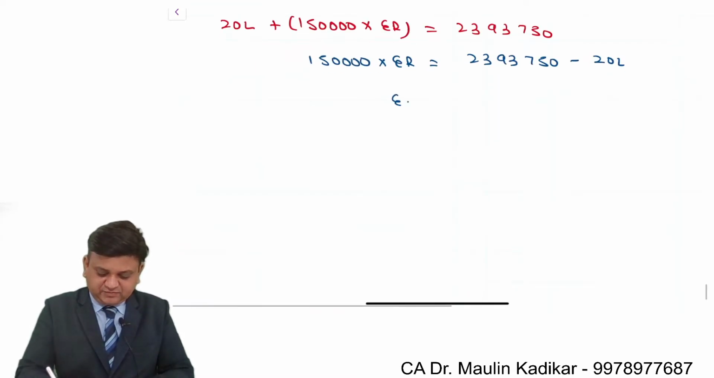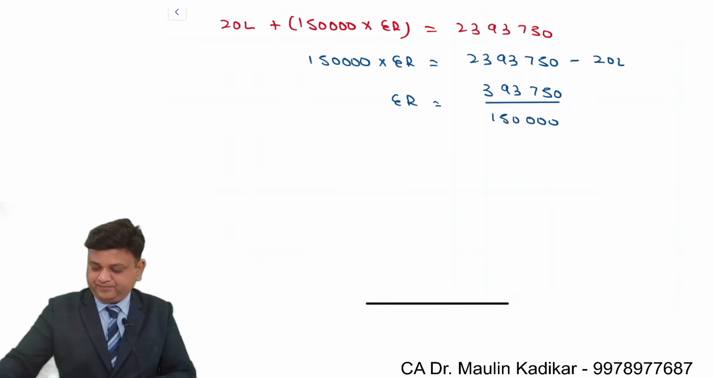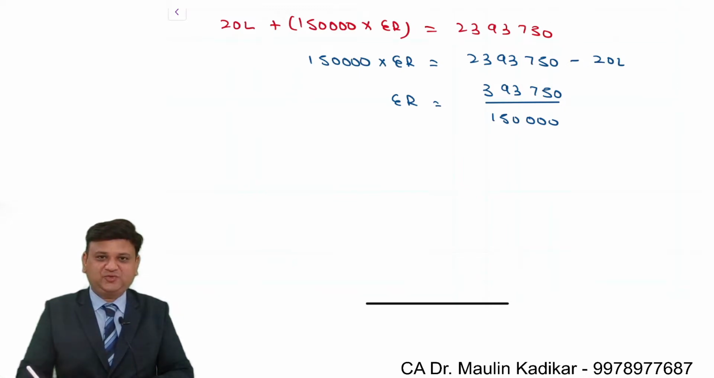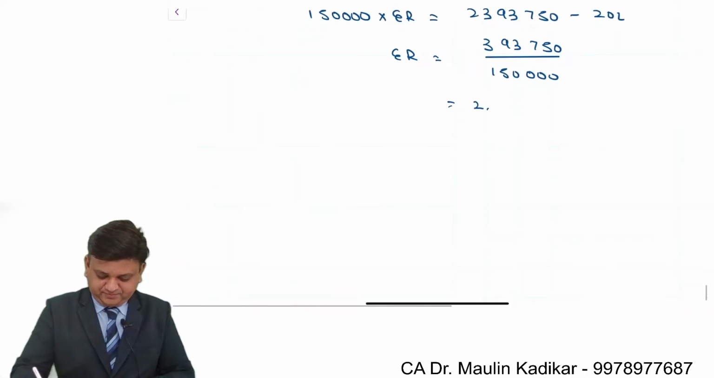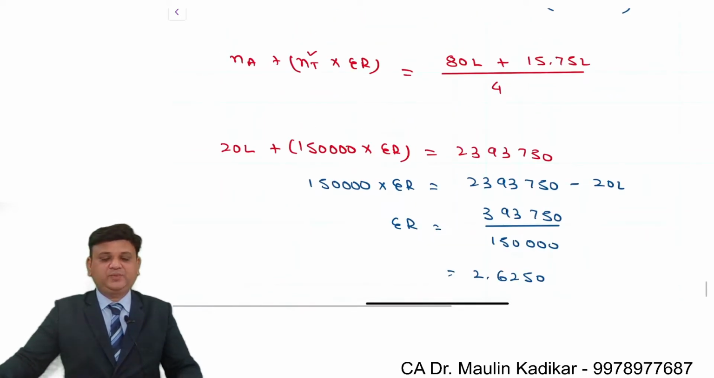So the final answer of the exchange ratio will be 3,93,750 divided by 1,50,000. So the answer is 2.625, or it may be written as 2.625 is to 1.